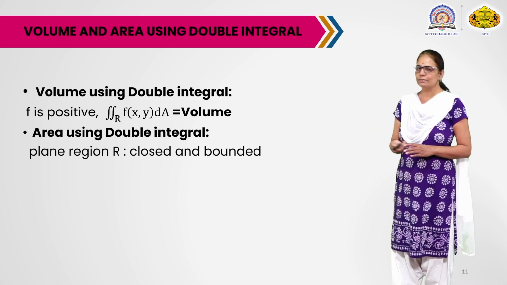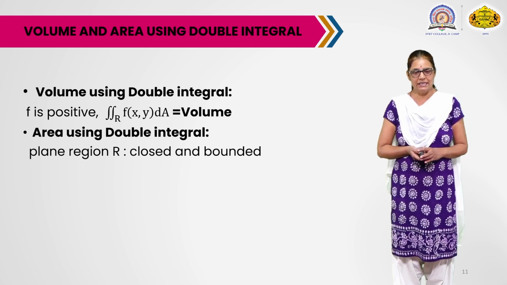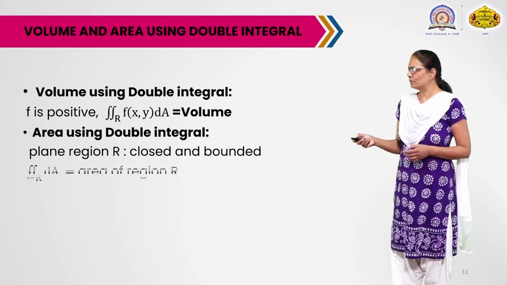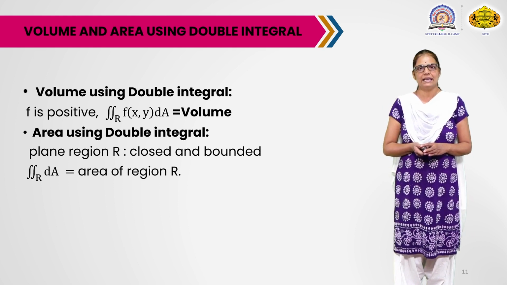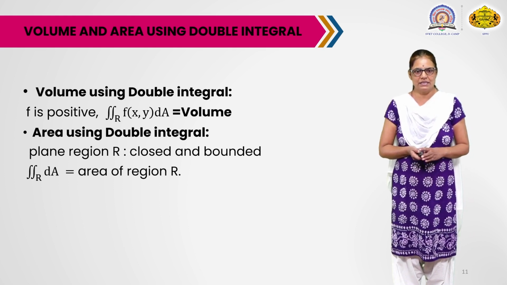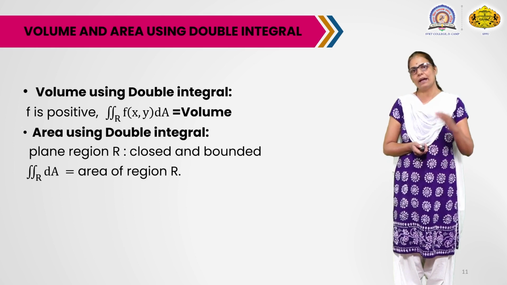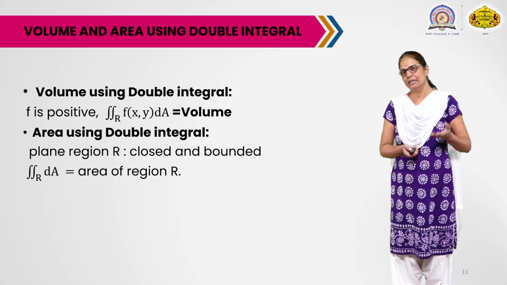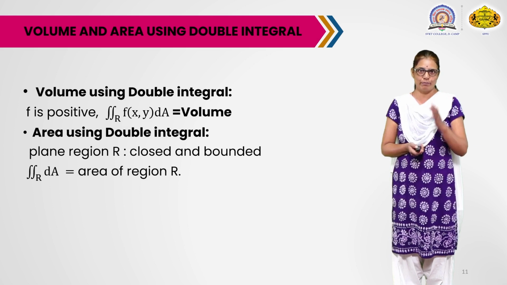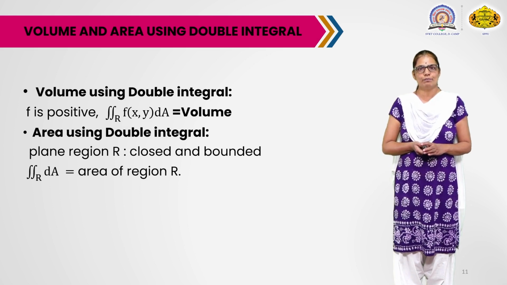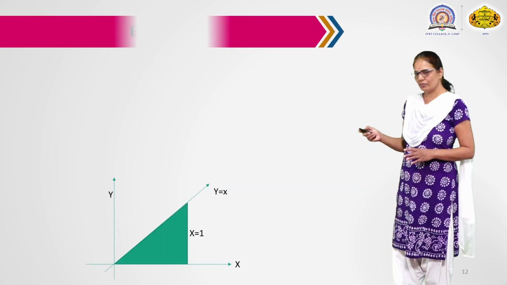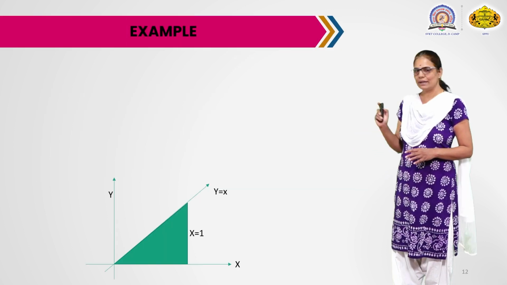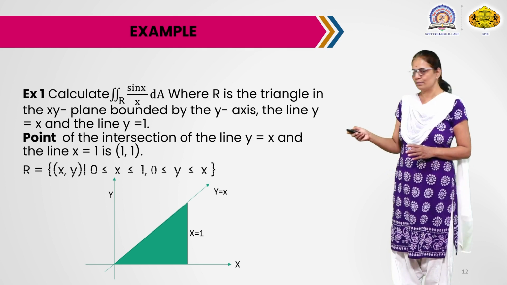Similarly, the interpretation of the double integral as area: for that we are given that R is a closed and bounded region. Then the double integral of dA over R is the area of the region R. That is, if I put f equals 1 in the double integral and the region is closed and bounded, then the double integration simply gives the area of that plane region. So now let us consider some examples.